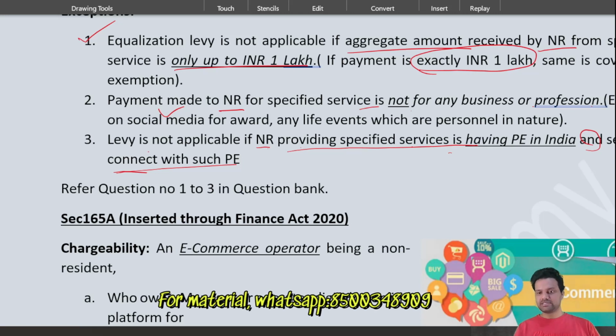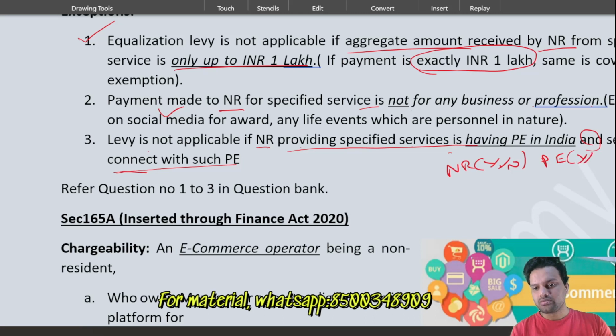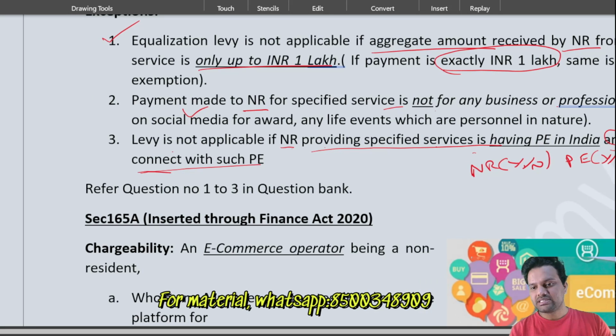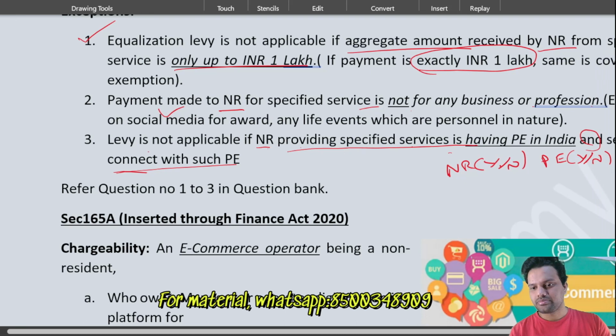I can give you a simple table format: non-resident, yes or no; having a PE, yes or no; service connected, yes or no; and EL, yes or no.